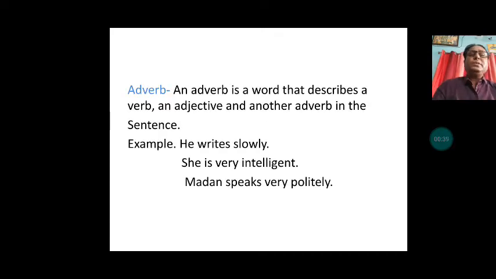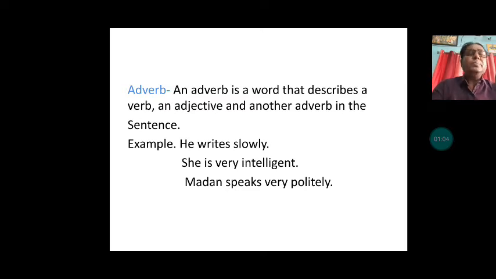So let us first see the word adverb. What is an adverb? This is very important first. An adverb is a word that describes a verb, an adjective and another adverb in the sentence. The first definition of the topic is very essential, and let us once more see.